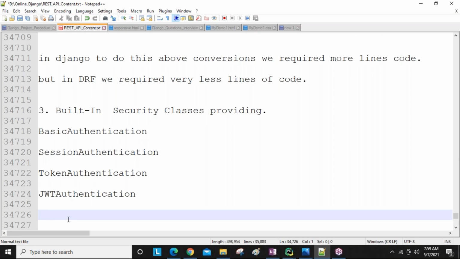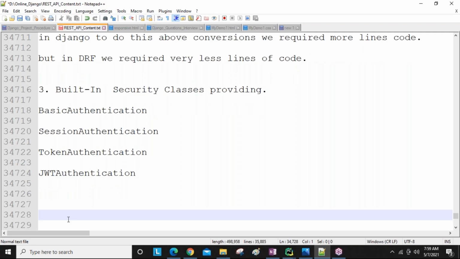Okay, and also, guys, when you are developing Django REST framework related code, if we get any problems, a lot of third party forums are there to support us. For example, with Java, .NET, Django, we get so many solutions from the Stack Overflow site. Same for our Django REST framework, Stack Overflow also supports it. That is one of the sites, guys, where there are a lot of solutions when we are developing our code. Sometimes we get errors, sometimes we get problems while developing our task, and sometimes we are unable to solve them.